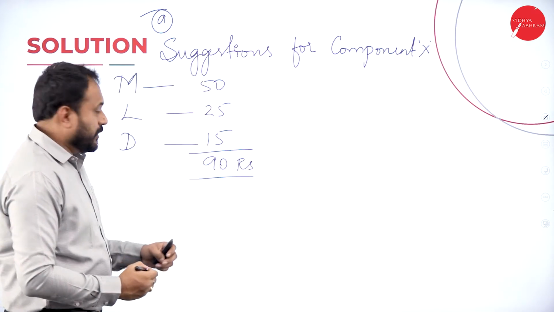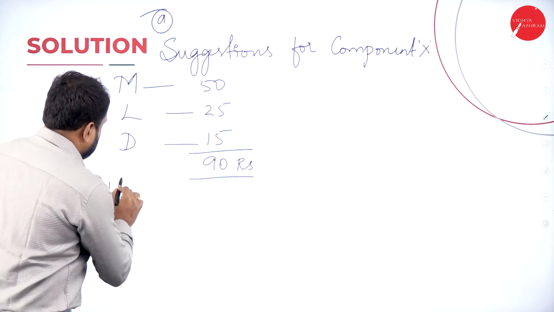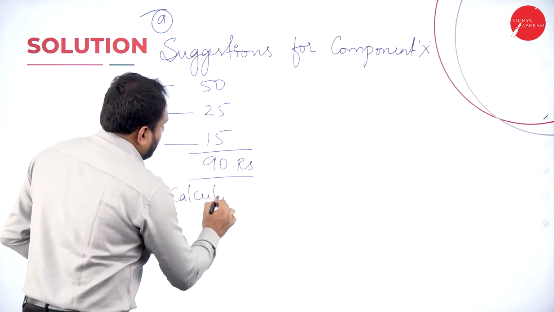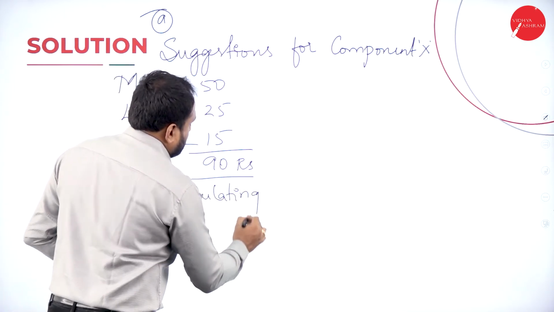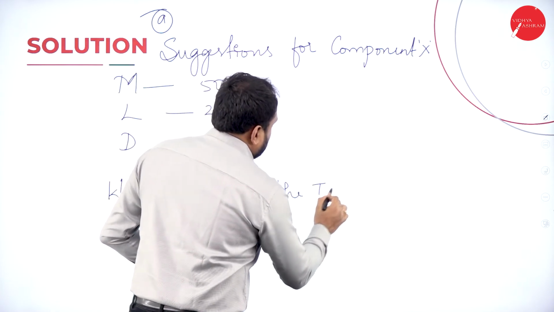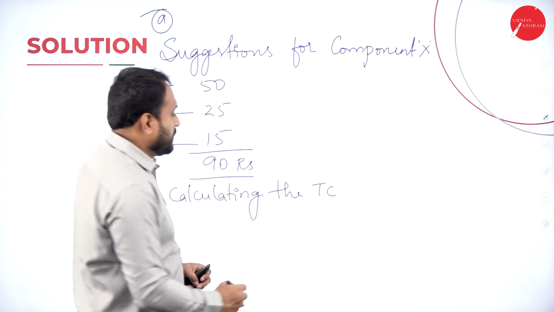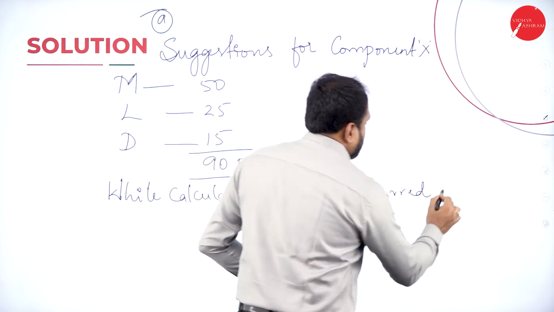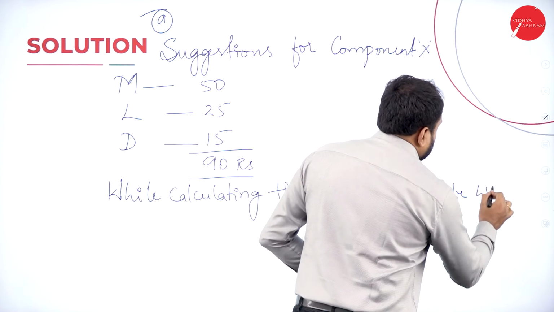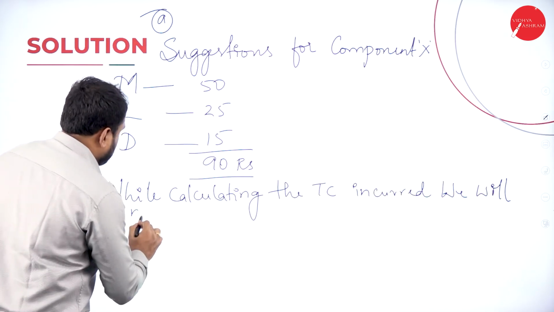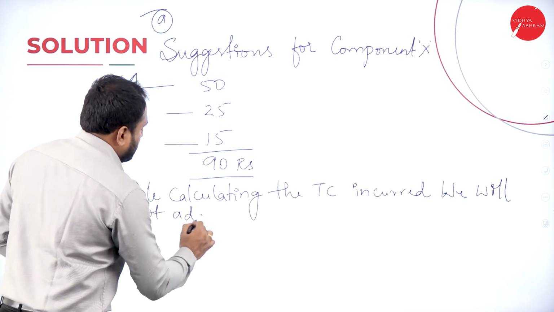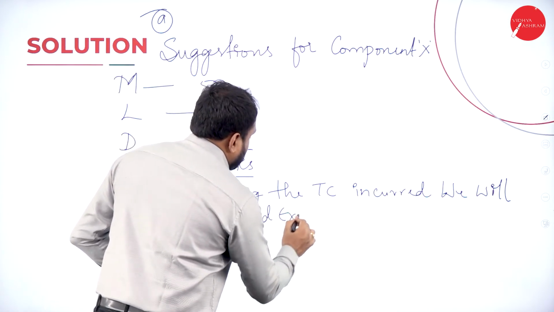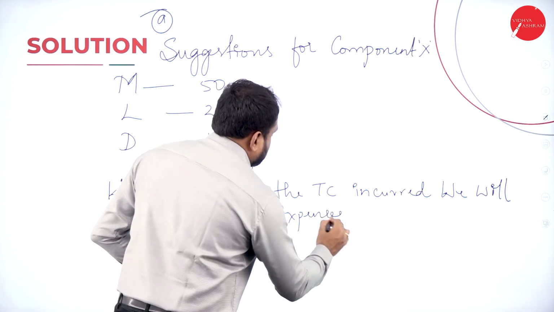Then you will write a note here. While calculating the total cost incurred, we will not add fixed expenses.